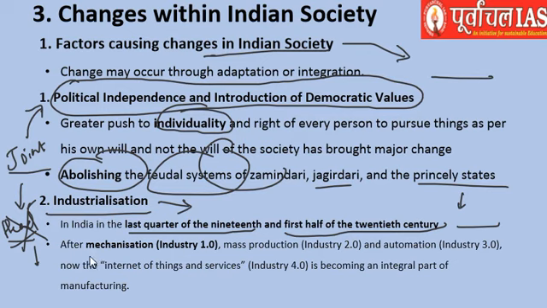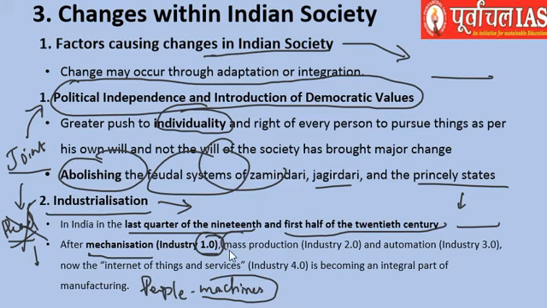After that, there were various stages of this industrialization. It is known as industrialization 1.0, that is mechanization, wherein the work of the people was done by machines. Of course, people used to take care of the machines, so machines were controlled by people.